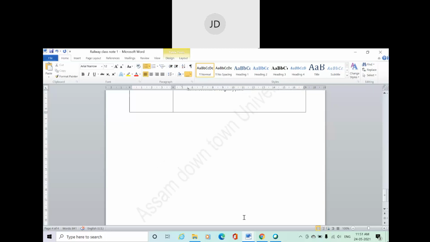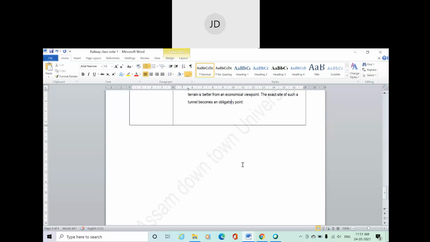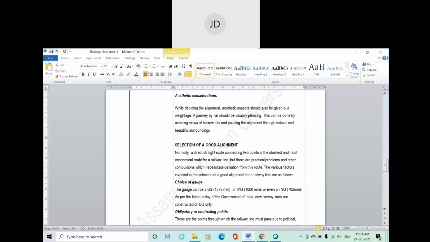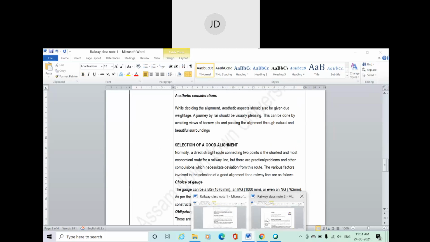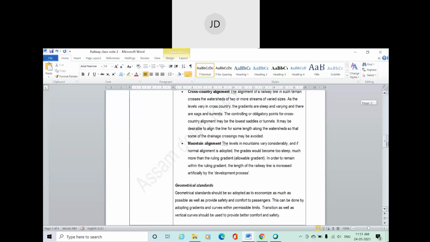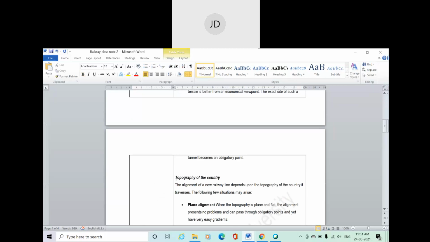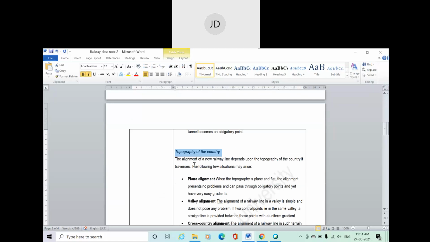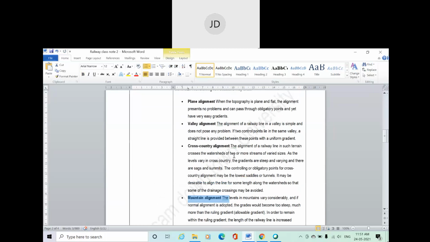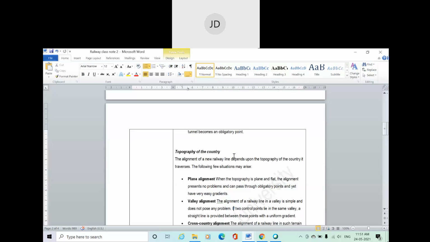Okay, in addition to this, there are other factors which affect the selection of a good alignment. We have the topographical factor also that can be considered, whether the topography of a particular city or country is plain or hilly or mountainous. The topography of the particular country, state or city also matters.